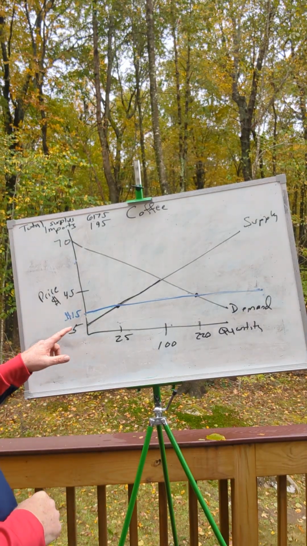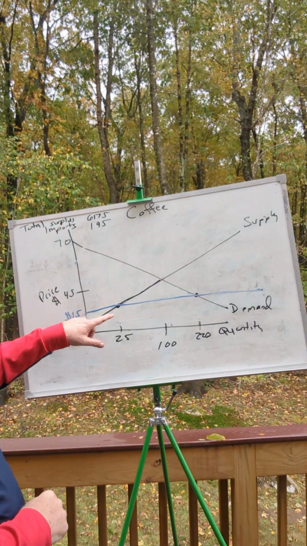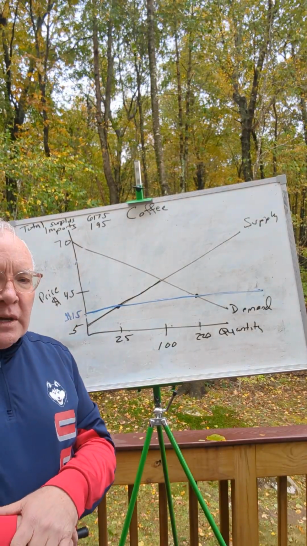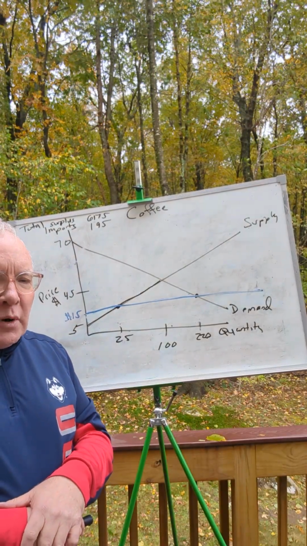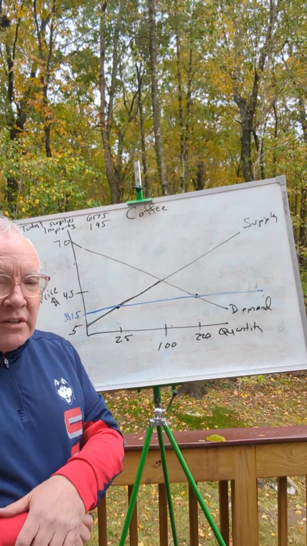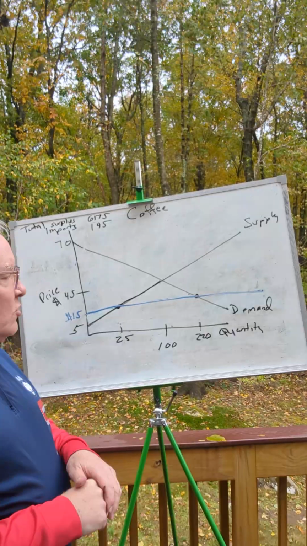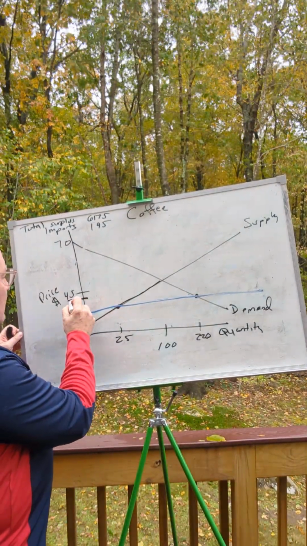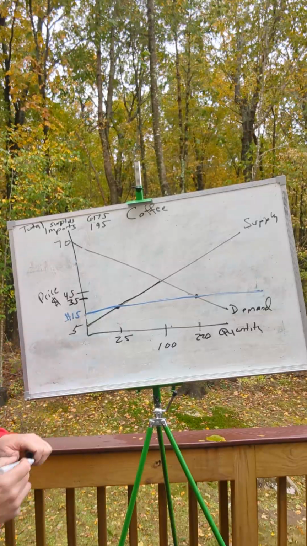And so what would happen is that the world price plus the tariff would become the new price that consumers would face. So let's assume that we have a $20 tariff added to our $15 world price.